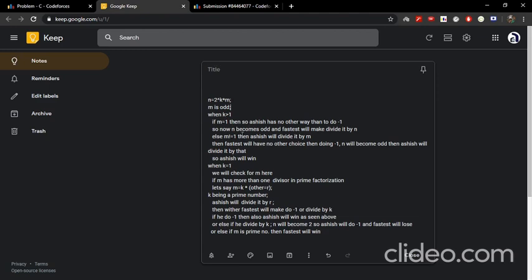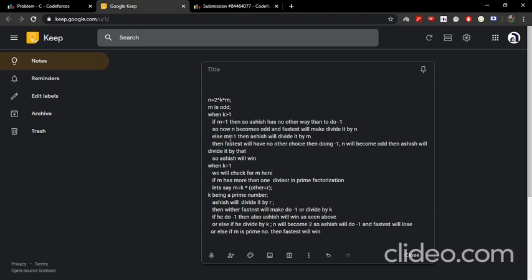For m equals 1, i.e. n is purely of the form 2 to the power k, Ashishgup has no other way than to subtract 1, and as he does that, n will become odd and FastestFinger will directly divide it by n, and hence Ashishgup will lose.